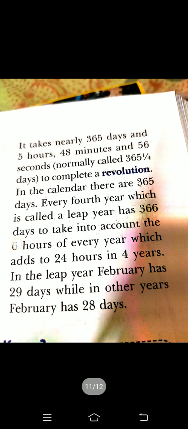Yes. So it takes nearly 365 days. How many days does Earth take to complete one revolution of the sun? That is 365 days. And basically, beta, if we say it accurately, it takes 365 days 5 hours 48 minutes and 56 seconds. It means normally 365.5 days to complete one revolution.